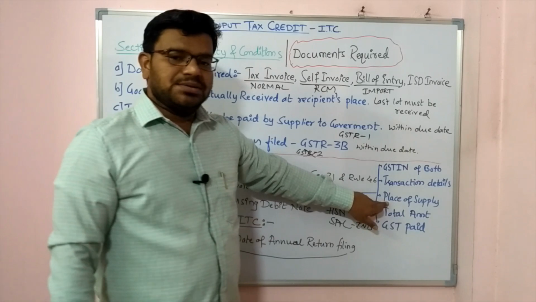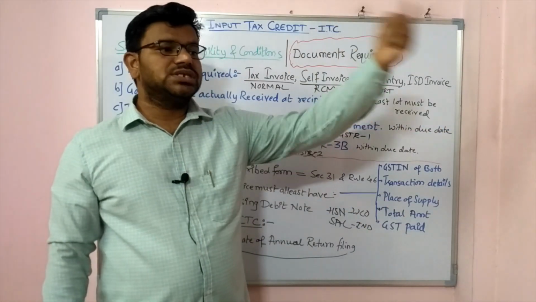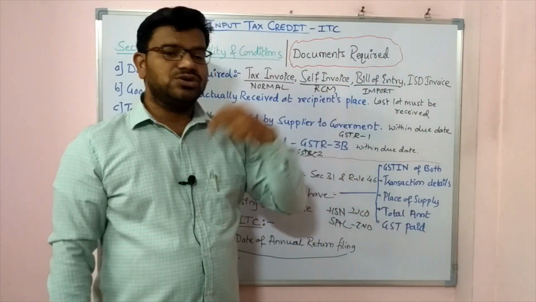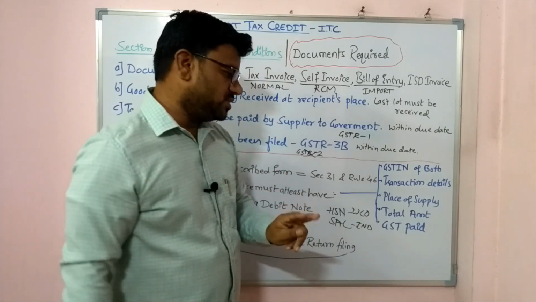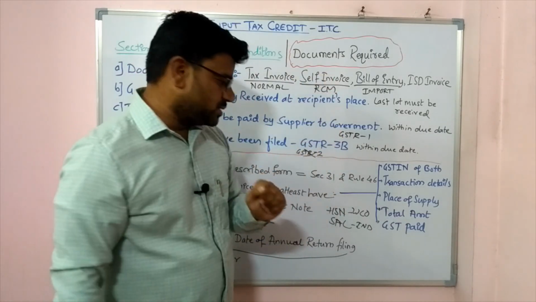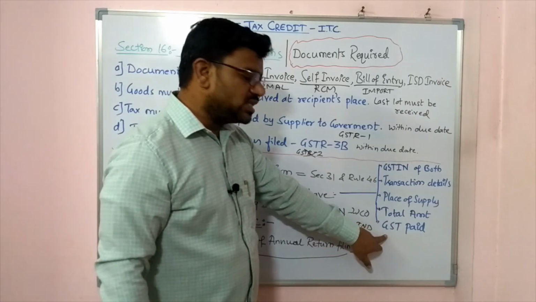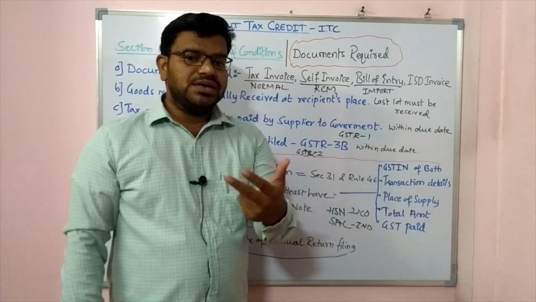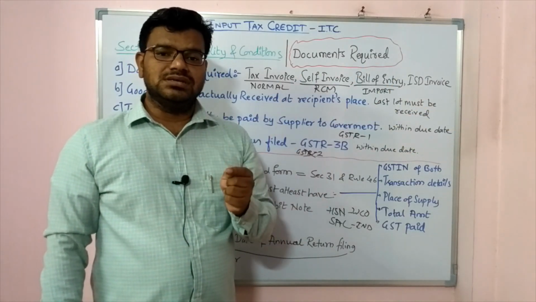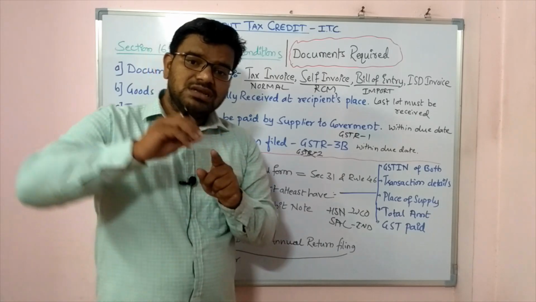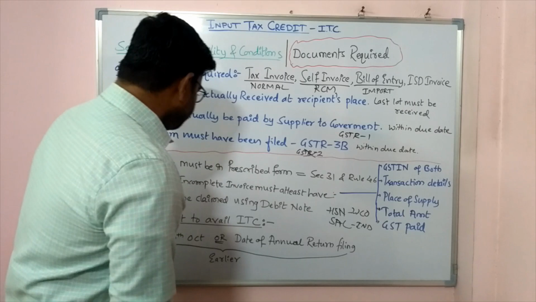And then place of supply, where you are supplying those goods. As a supplier, where you are supplying it. As a recipient, where you are receiving it, right? Those details must be there within the invoice. Then the total amount of that transaction, and then GST paid. Who is paying the GST? The last person, the receiver, is paying the GST to the supplier. The supplier will be giving it to the government. Hope you are understanding this.